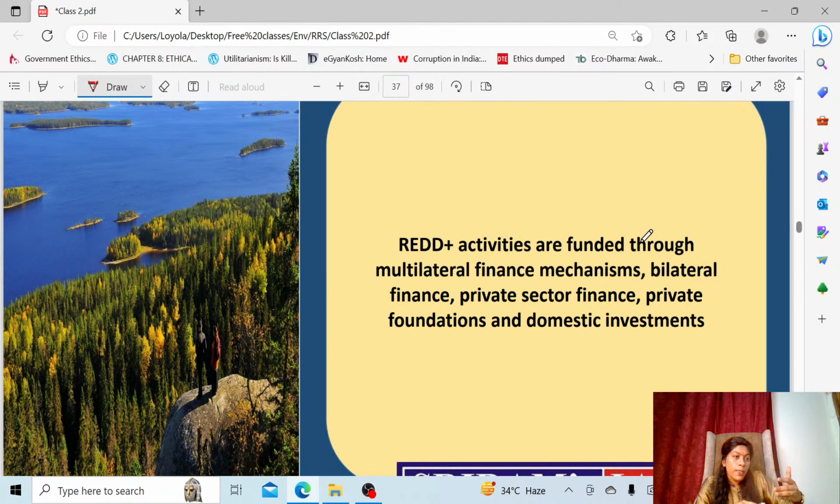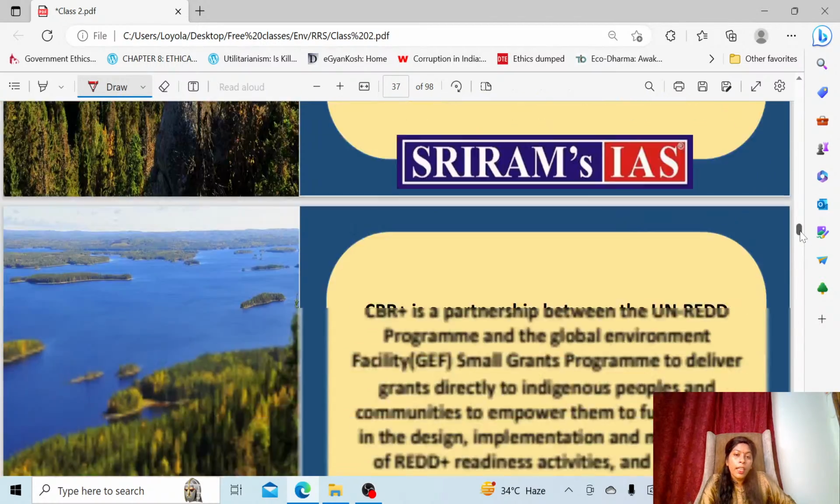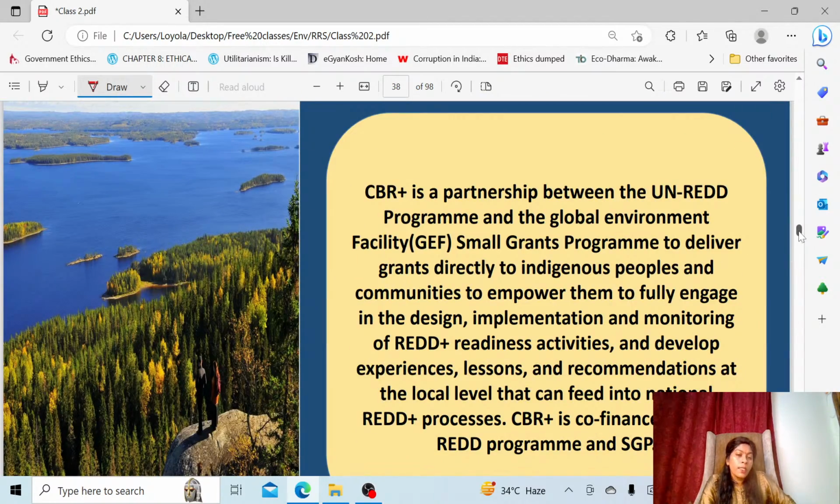And even bilateral finances, that is, one country which is very poor will take funds from a donor country. So they too will join together. Private sectors can finance. Private foundations and NGOs can come and finance. Even domestic investments, the same country can invest for the UN REDD activity. Okay. So like this, we will come to the last section of UN REDD, that is CBR plus.